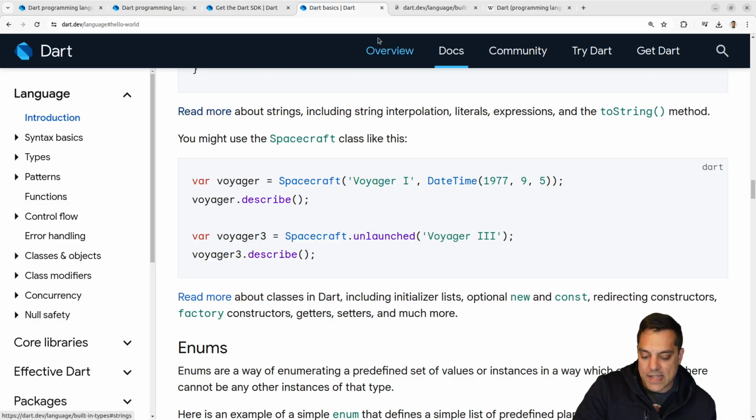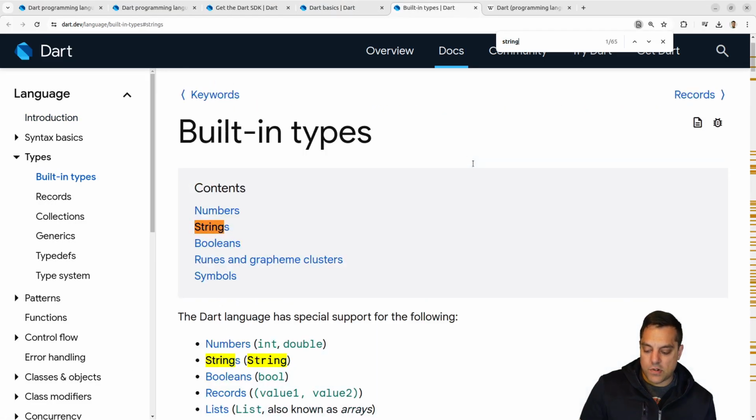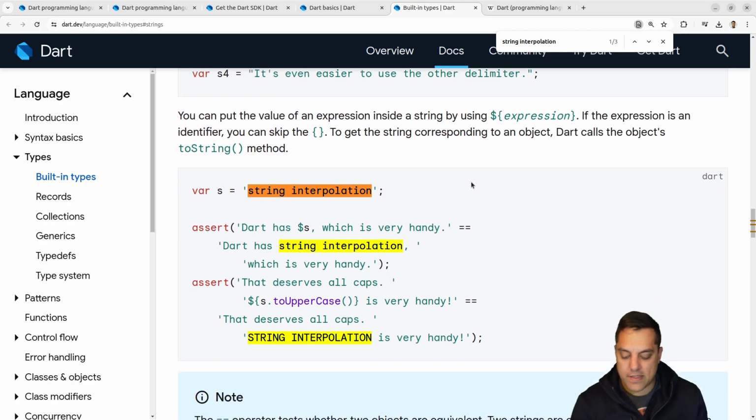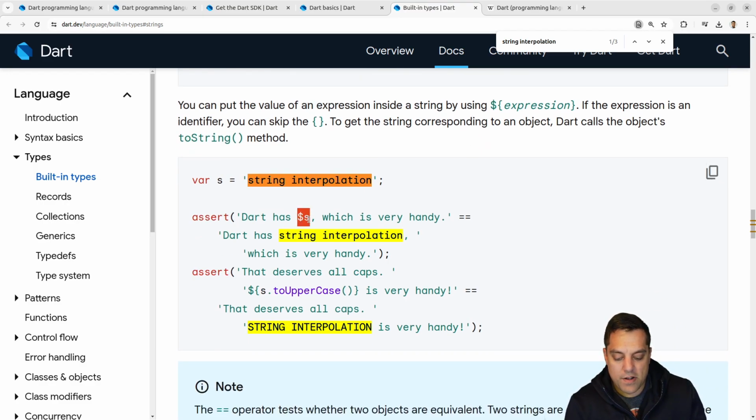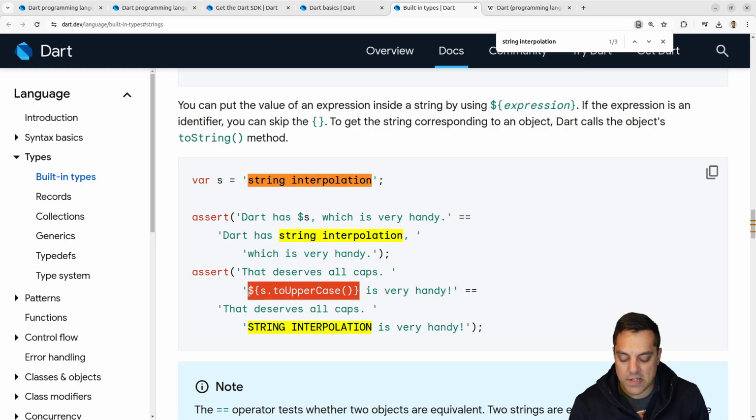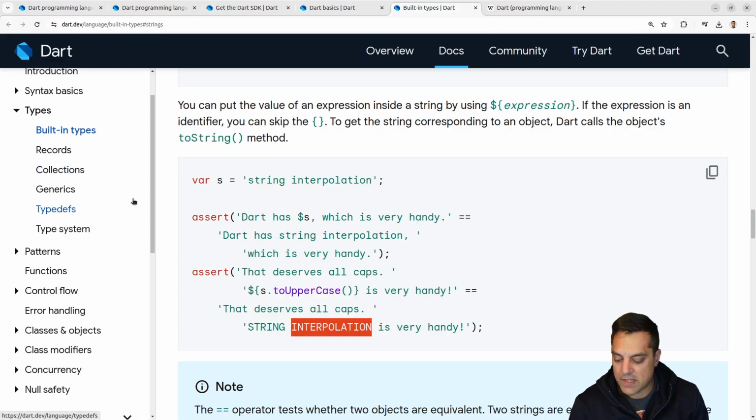String interpolation. That's a hot topic. Let's just search for string interpolation. Okay, this is where you're embedding a value or an expression that you want to evaluate to get an object. Okay, so the $ sign is our escape sequence here, it looks like, to find some variable that's in scope or otherwise available. And then if we want to evaluate something, we put it in the $ sign with curly braces to evaluate this expression. Okay, cool. It is very handy. It's a really cool tool to have.